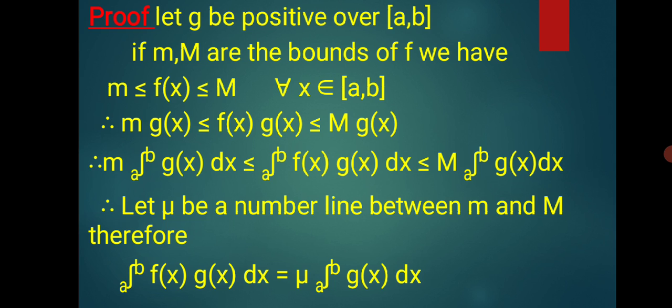Taking integration between the limits a to b, it becomes small m times the integration of g of x between the limits a to b is less than or equal to the integration of f of x times g of x between the limits a to b, which is less than or equal to capital M times the integration of g of x between the limits a to b. Let mu be a number lying between small m and capital M. Therefore, the integration of f of x times g of x between the limits a to b is equal to mu times the integration of g of x between the limits a to b.